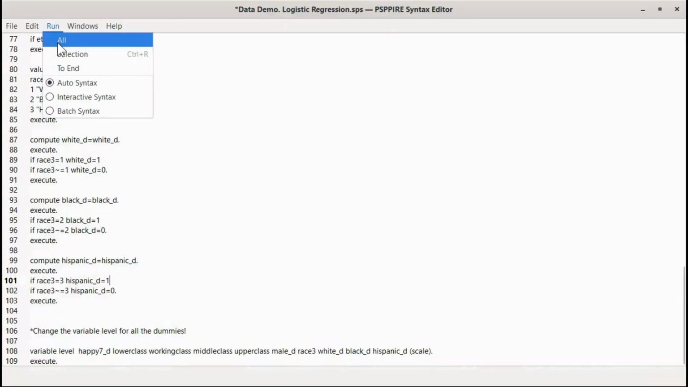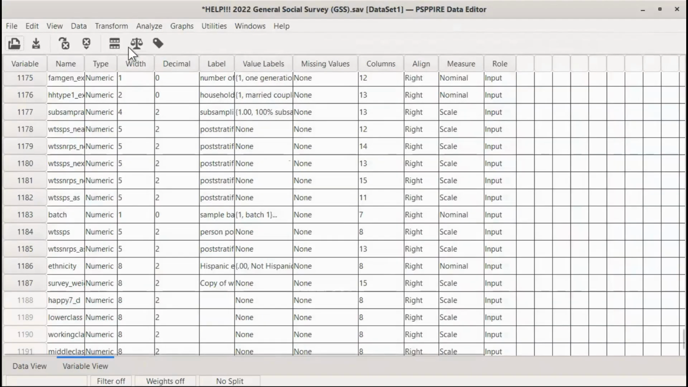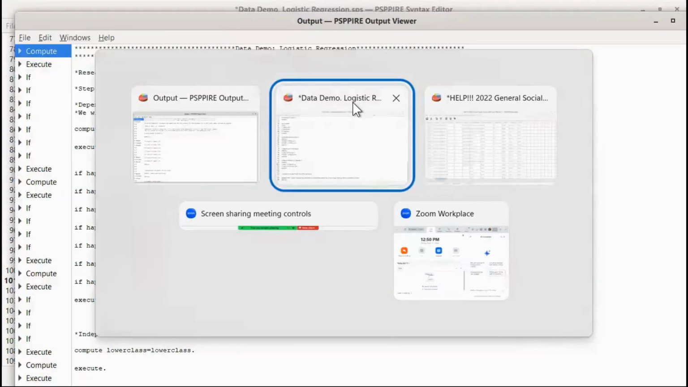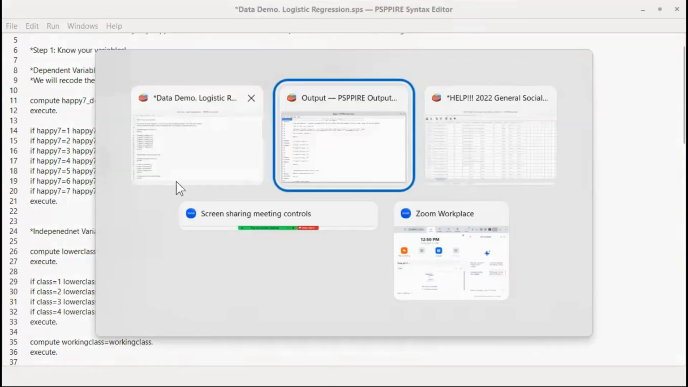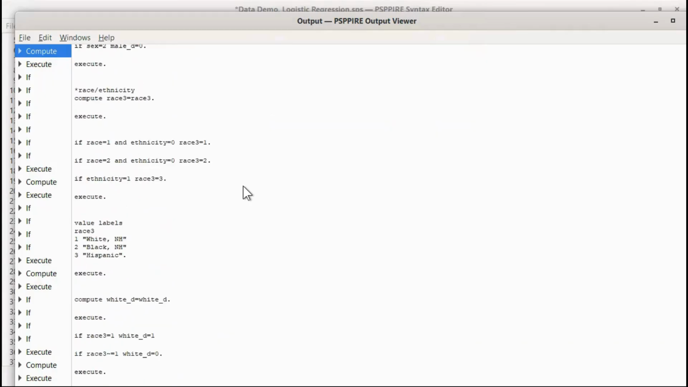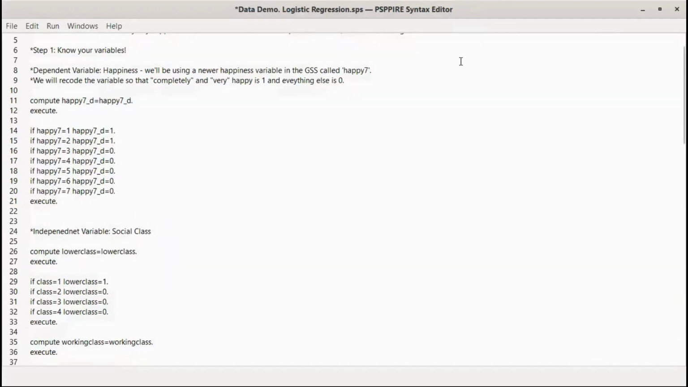All right, so let's run this syntax. I don't know if I cleared out my output before, so I'm going to run it again. Okay, we're looking for any errors. Oops, that's not our output. Here's our output. No errors. Sweet.